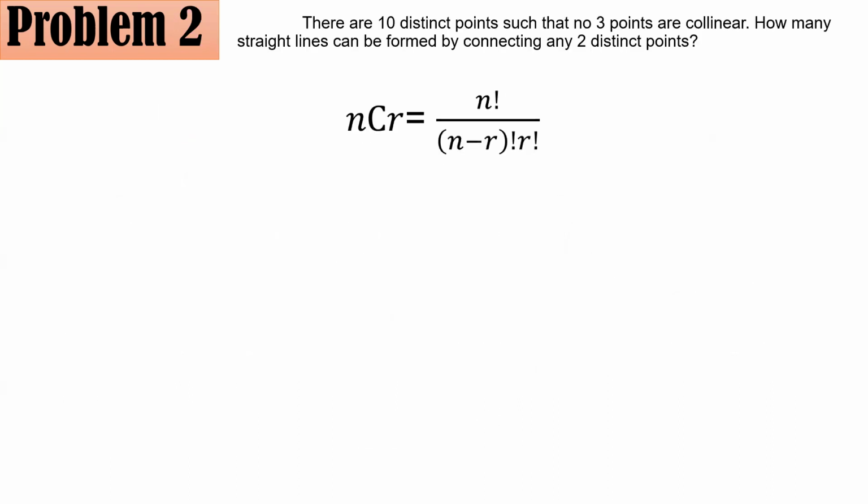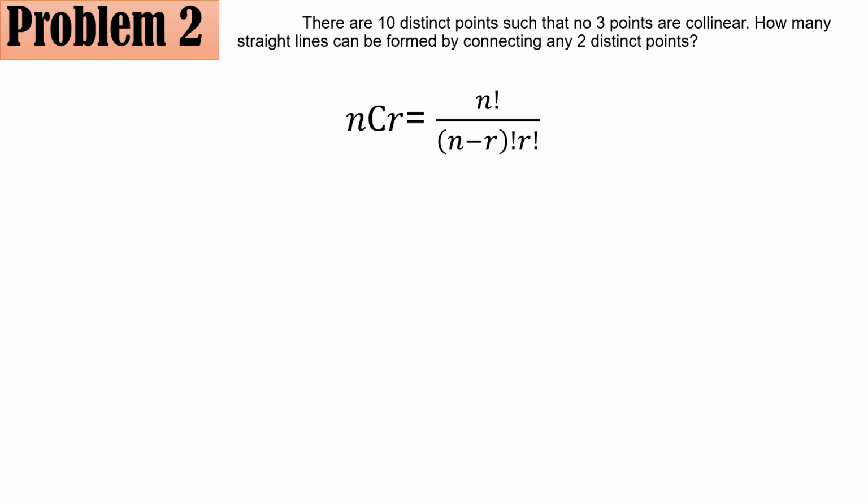The formula for combination is nCr is equal to n factorial all over n minus r quantity factorial times r factorial, where n represents the total number of objects, r is the number of objects you take out of n, and in combination, by the way, order does not matter.